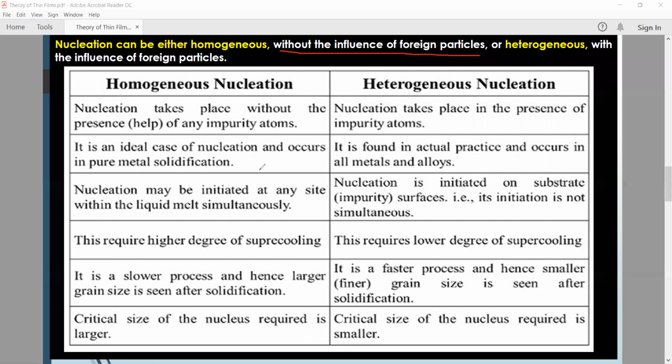Generally, heterogeneous nucleation takes place more quickly since the foreign particles act as a scaffold for the crystal. During that process, the crystal grows on that surface, thus eliminating the necessity of creating a new surface and the incipient surface energy requirement. So this is heterogeneous nucleation.